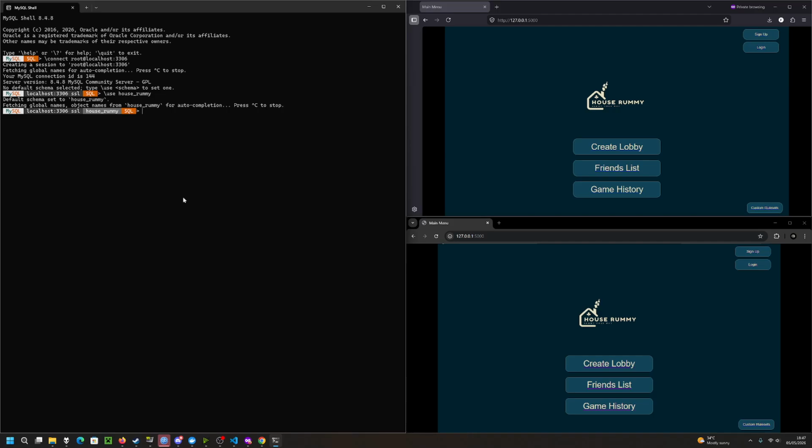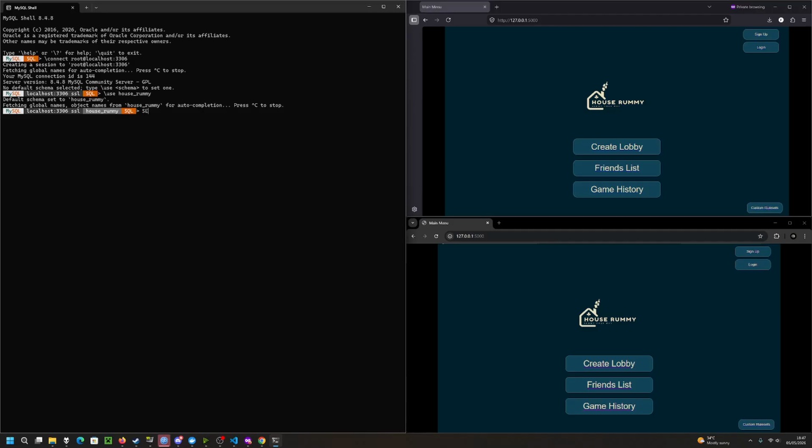On the right, we have two instances of the platform. I'll be creating accounts with both of them, sending a friend request from one account to the other, and then creating a lobby with one, changing the rule set, inviting the other person, starting the game.